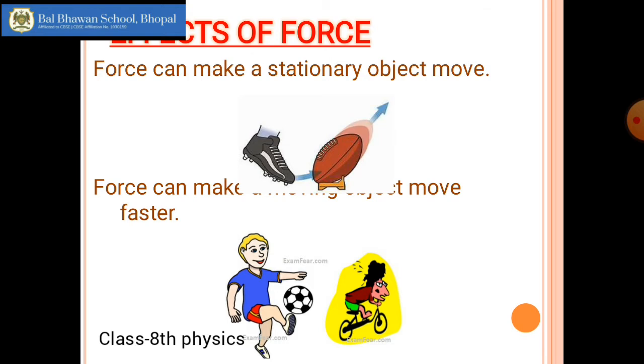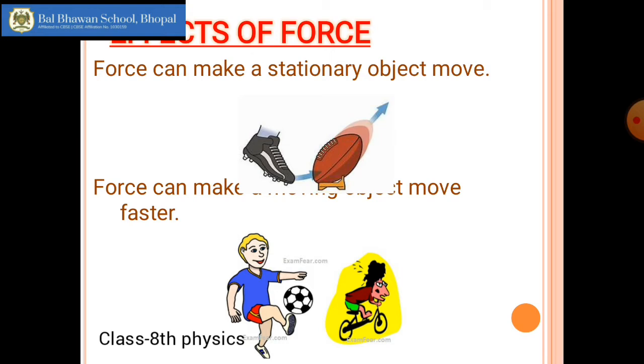Then what are the 5 effects of force? You must be remembering what are the 5 effects till now. Remember children, the effect is whatever happens to the object when the force is applied on it. What happens to that particular object is the effect. Now force can make a stationary object move. For example, there's a ball, it was not moving, you kick it, it started moving. That is the first effect of force, that it can make a stationary object move.